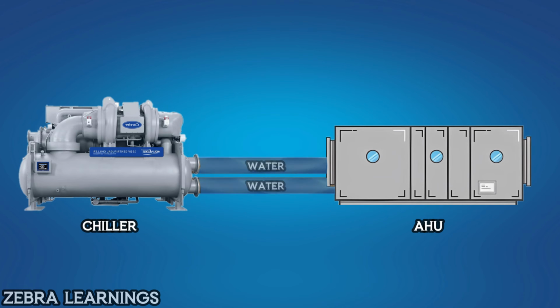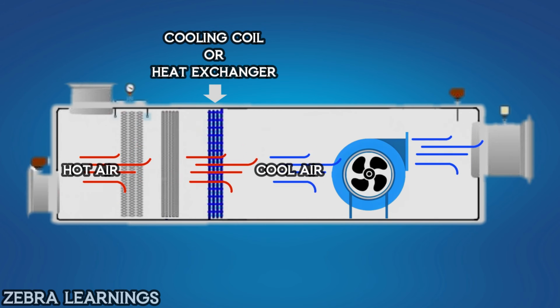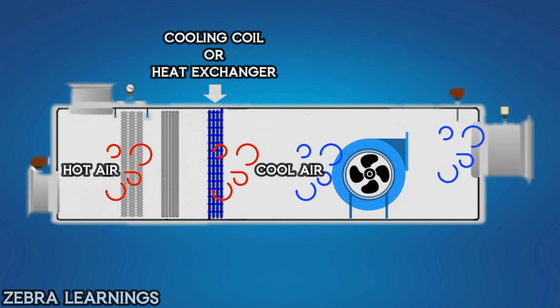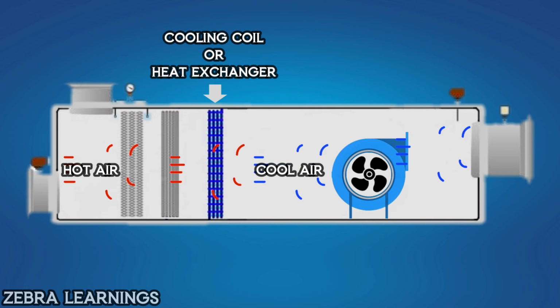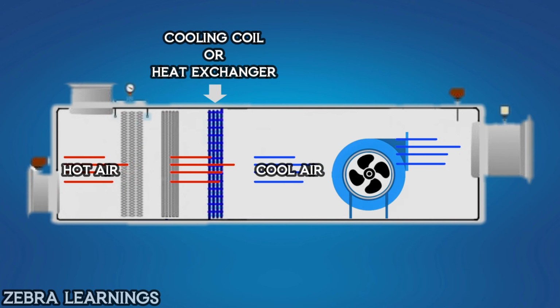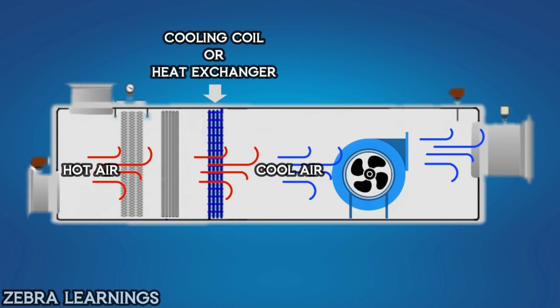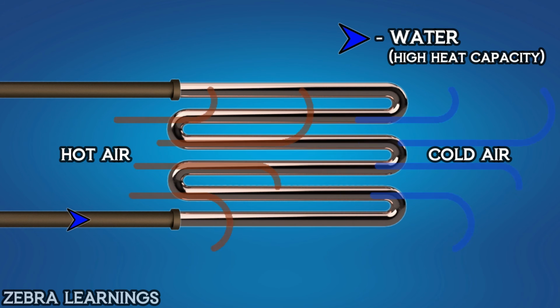In a chiller plant, water is used as the cooling medium and is sent to the AHU. In the AHU, the cooling effect of the water is transferred to the air through a heat exchanger, and the cooled air is then distributed throughout the room. Water at 6 degrees Celsius from the chiller enters the coil of the AHU.